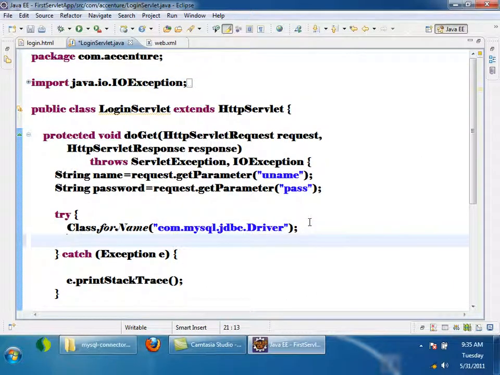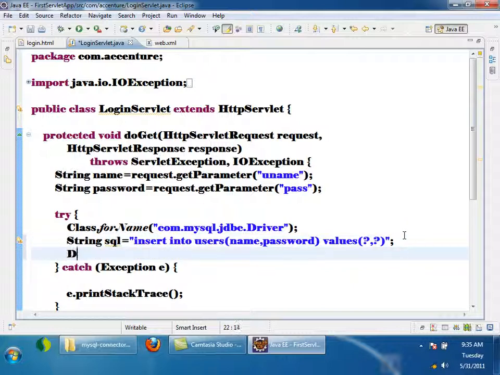I'll write the SQL for inserting. String sql equals insert into users. I am expecting a table name as users. users of name, comma, password, values of question mark comma question mark, right? Then I need to get a connection, DriverManager.getConnection.